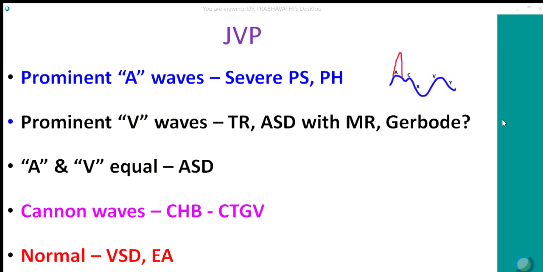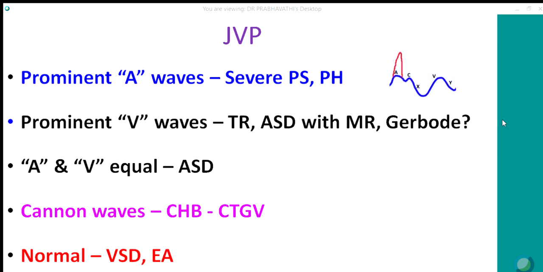So prominent V wave is rarely seen. In atrial septal defect, A and V are equal because normally the left atrial pressure pulse has a more prominent V than the A, whereas the right atrial pulse has a prominent A. So now there is left atrialization of the right atrial pulse, so A and V will be equal.